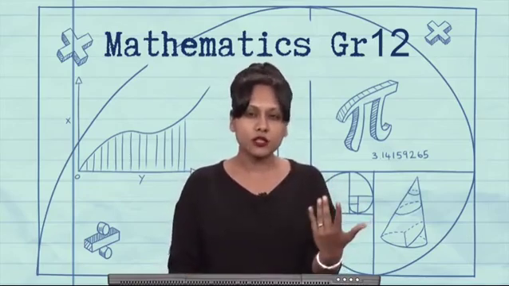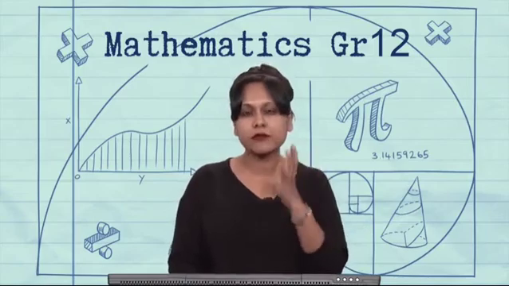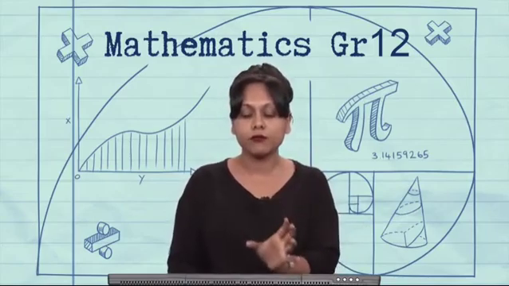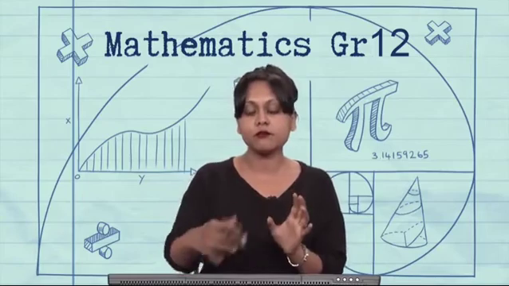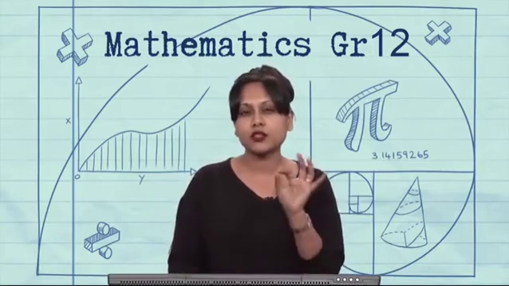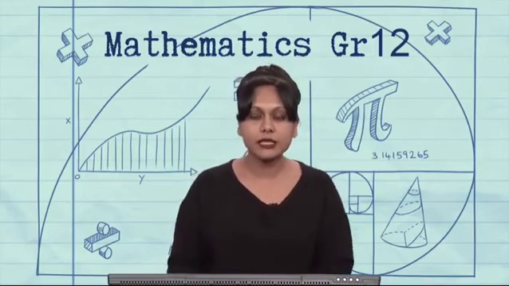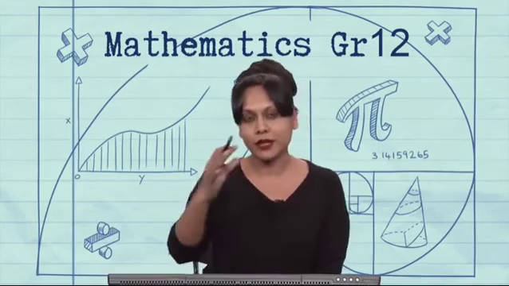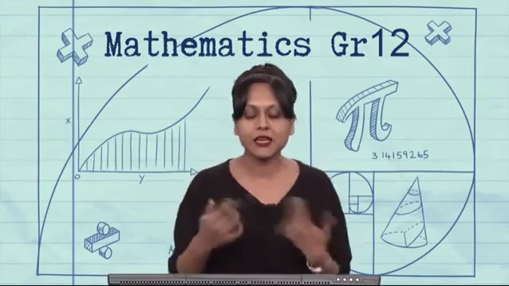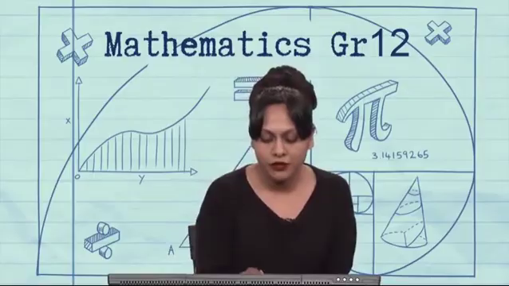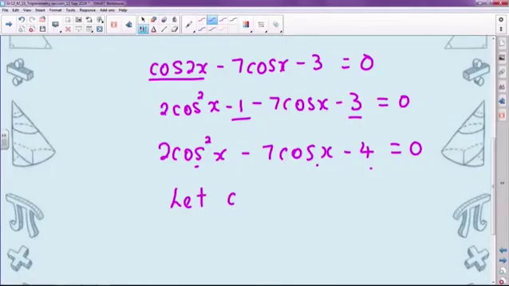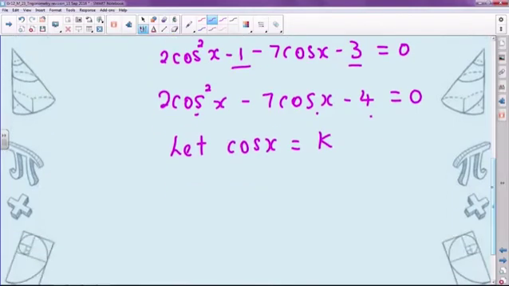What I suggest to learners who are struggling to see the factorized form of this trigonometric trinomial is to use a k, the letter k, to help you simplify this. So you can say let cos x equal k. I will get 2k squared minus 7k minus 4 is equal to 0.